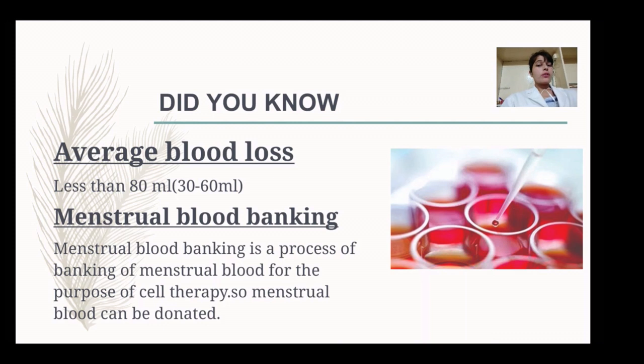Menstrual blood banking. Most of us think that the blood released during the menstruation cycle is not good or is unhygienic, but we are all wrong. We now have menstrual blood banking. What menstrual blood banks are doing is collecting the blood during the menses, the bleeding a woman undergoes, and that is very useful. This blood is used for the purpose of cell therapy. So menstrual blood can be donated, it is not a waste, and it can be used to treat a number of conditions.